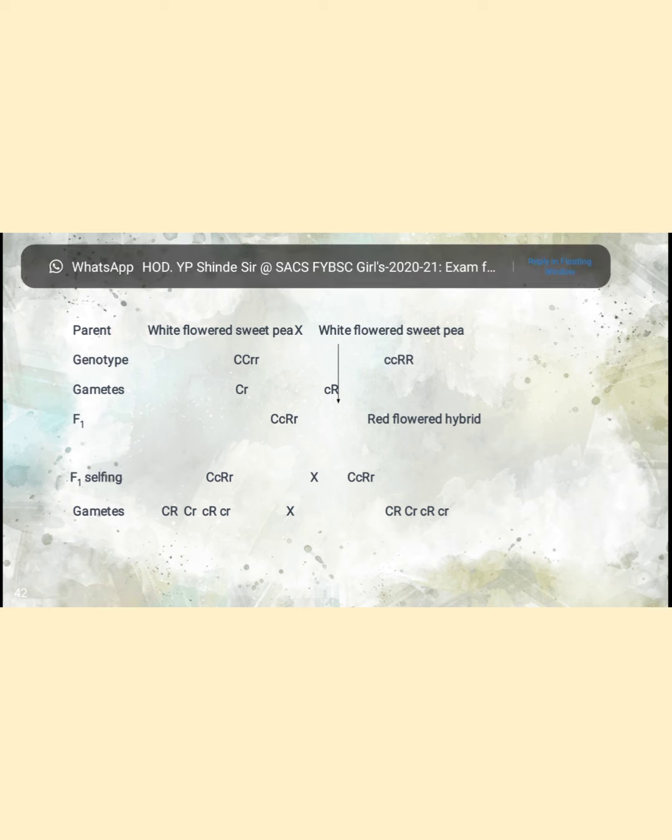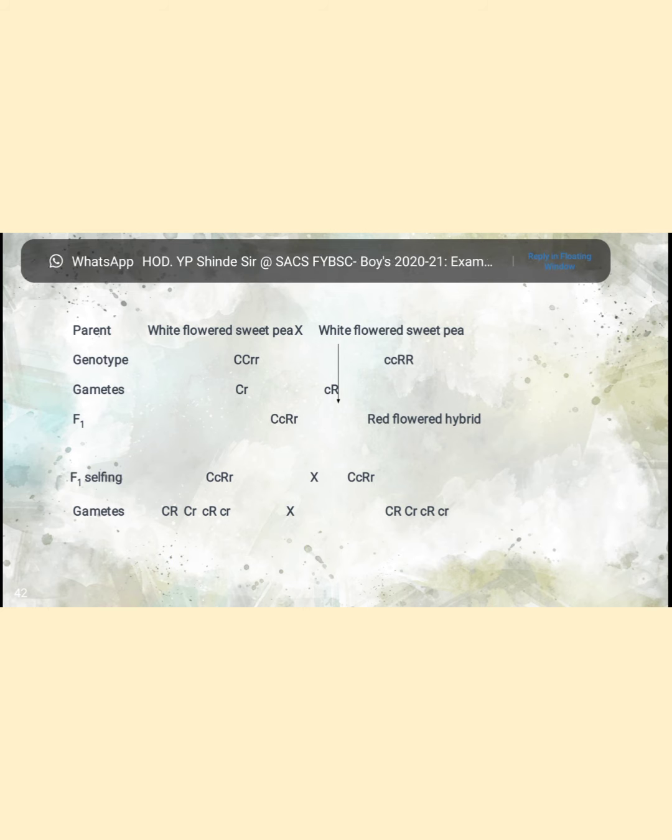Let's see, in these two types of genes, one is made up of the dominant gene C and the other of the dominant gene R, due to which it produces the red flower. For the F2 generation, selfing of the F1 generation will be done and gamete formation will take place.